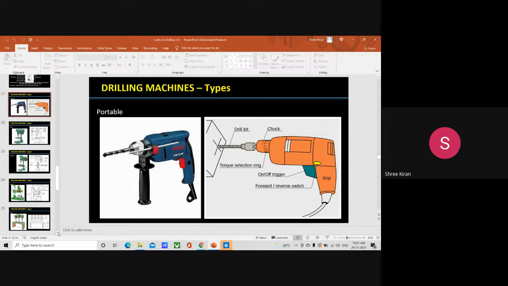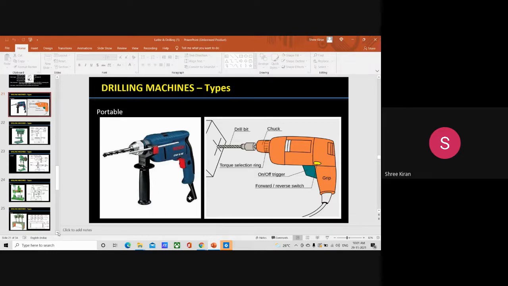Now we will start with the portable drilling machine. This is the figure you can see. What is the purpose of the portable drilling machine? It is used to drill holes on the workpiece in any position. That's the main advantage. This cannot always be done in a standard drilling machine.